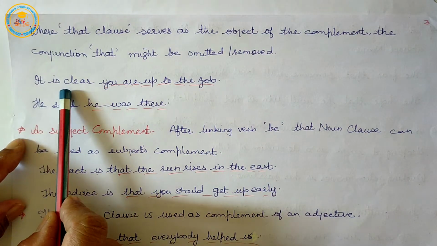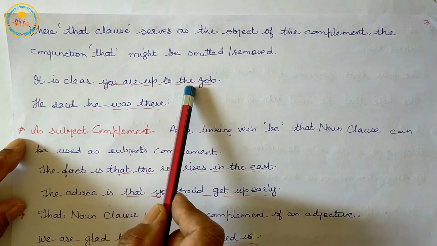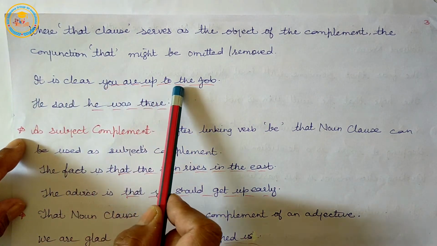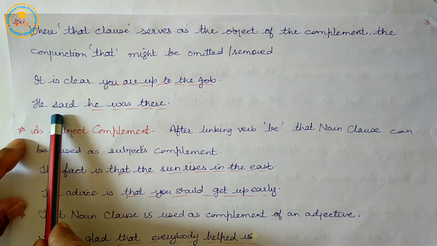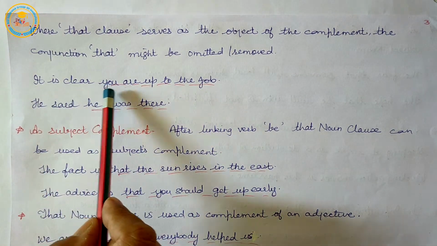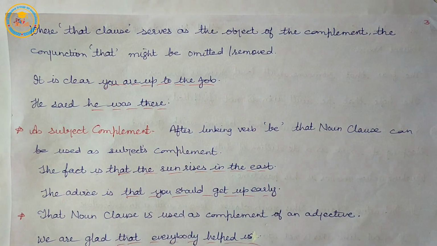Example: it is clear you are up to the job. He said he was there.